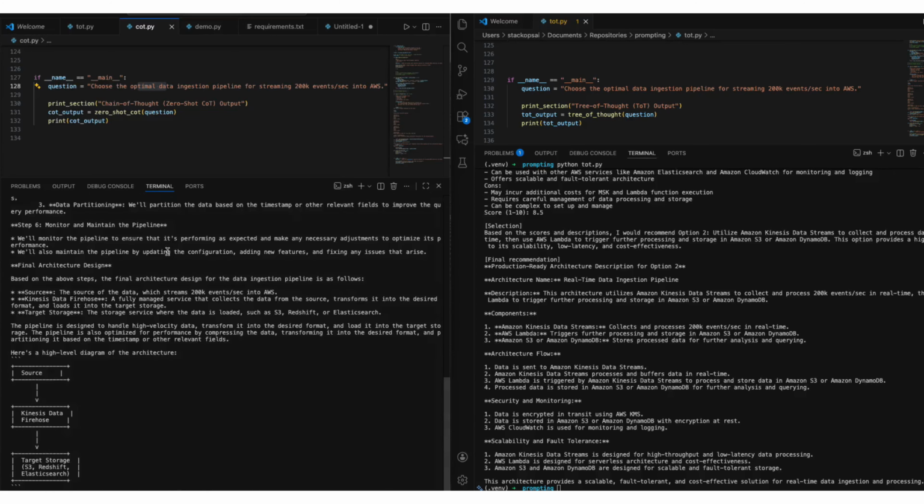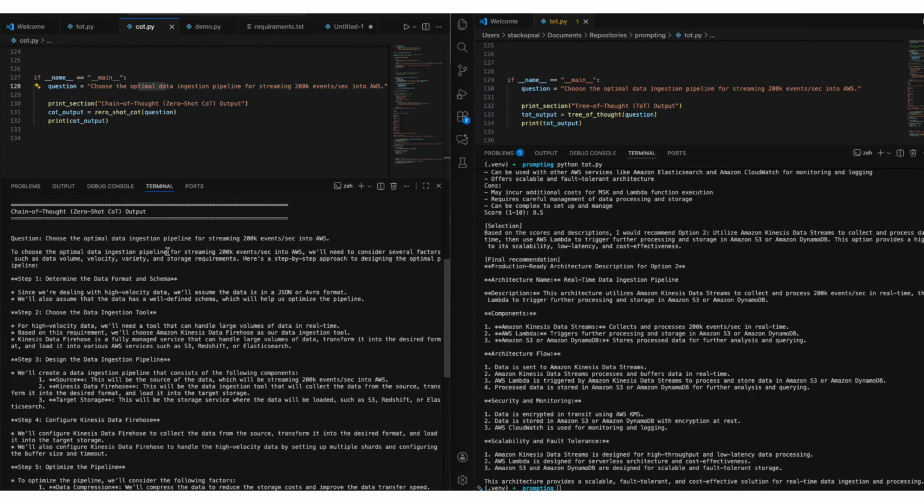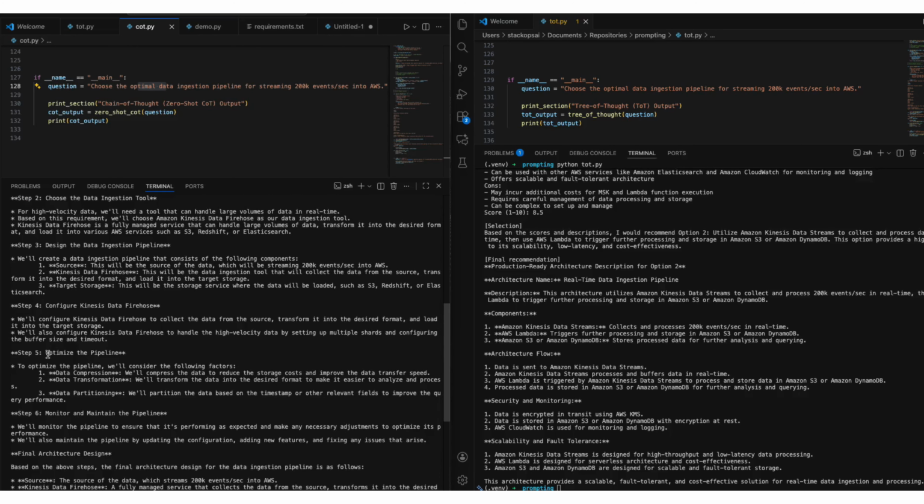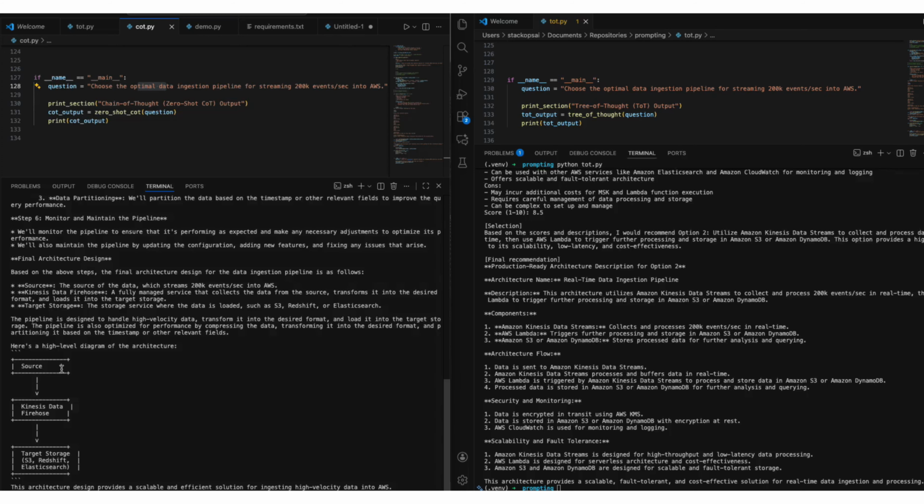First, look at what we got from CoT, chain of thought. So you can see that there are steps, which is step 1 to determine the data format, step 2, step 3, step 4, step 5, and then a final answer, which is one recommended pipeline. So you can see that it reasoned in a straight line, and it listed the factors like partitioning, scaling, monitoring, and then it ended up with one recommended architecture, which is source, Kinesis data stream, and then target storage systems. So this is chain of thought.